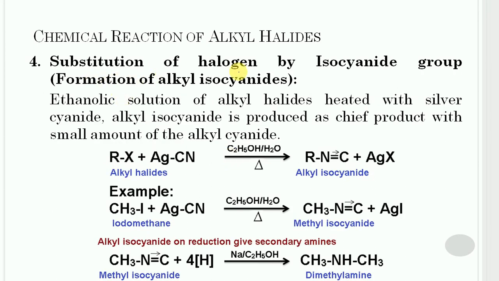Next is the substitution of halogen by isocyanide group. It will lead to the formation of alkyl isocyanide.